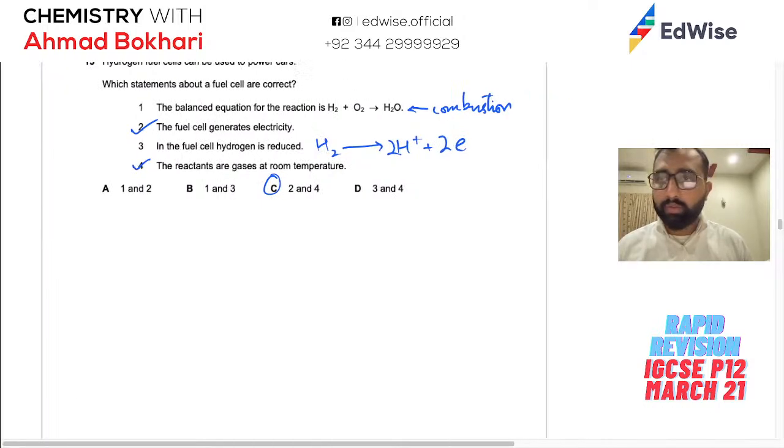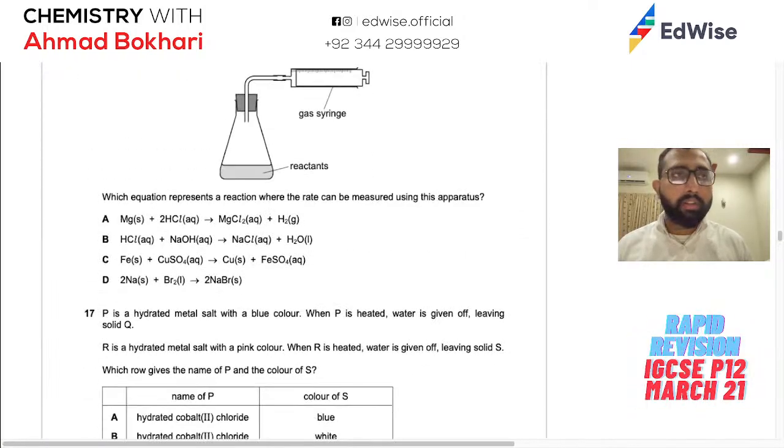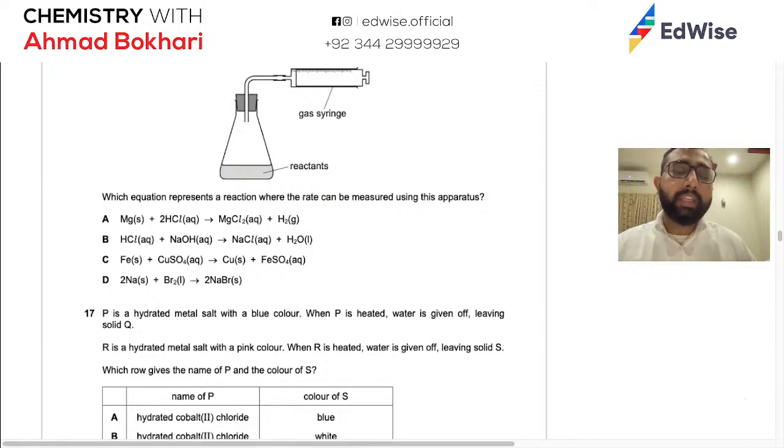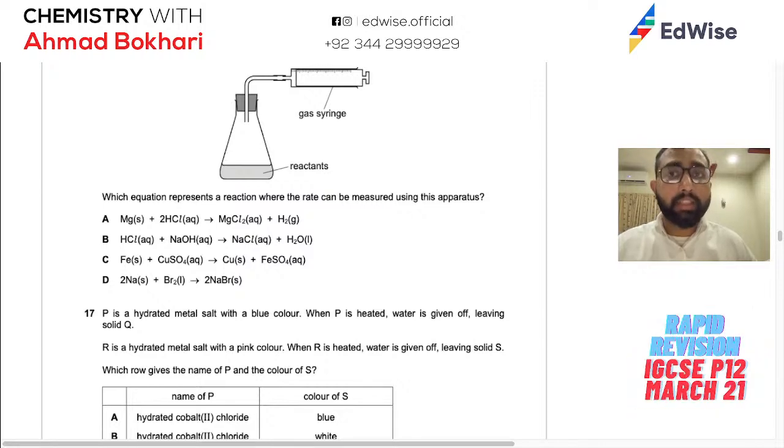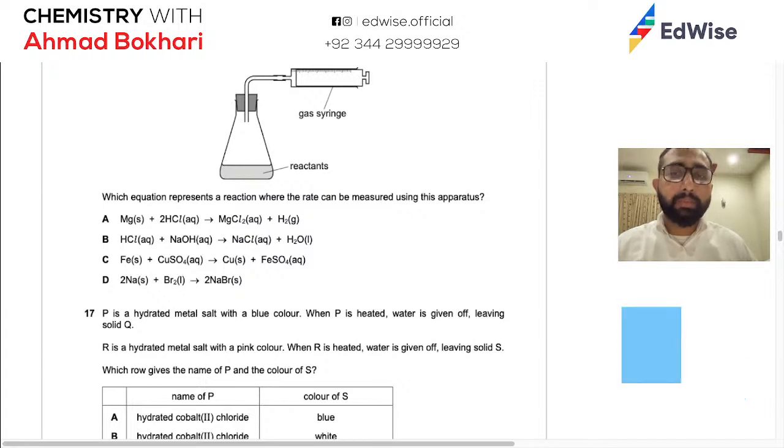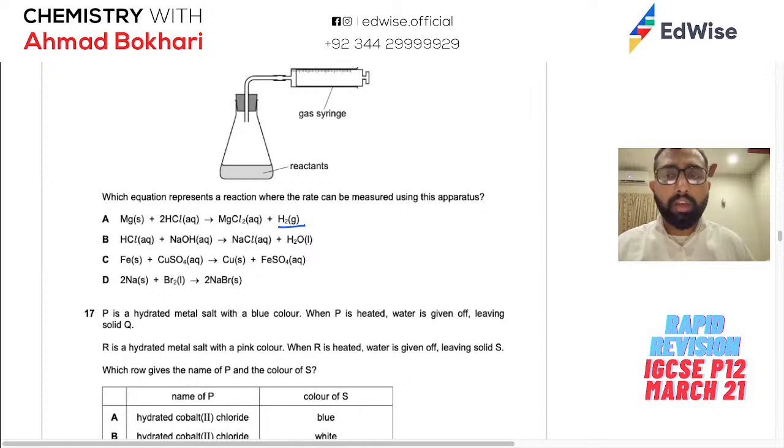All right, so no more questions so far. Moving on. Apparatus shown is used to measure the rate of reaction, which equation represents a reaction where the rate can be measured. Notice, इस diagram में क्या है? इस diagram में gas syringe है. That means gas volume से हम rate measure कर रहे हैं. So we need an equation जहाँ पे gas produce हो रही है. वो एक ही है. Done.